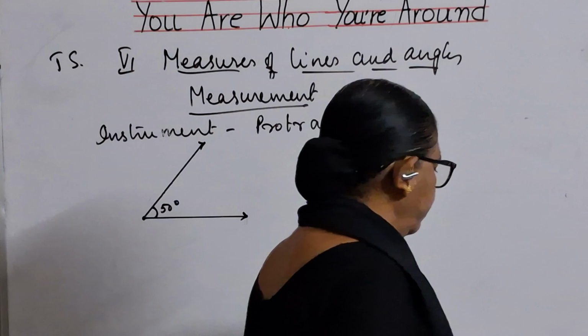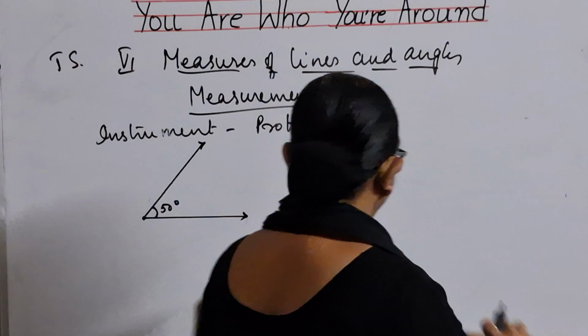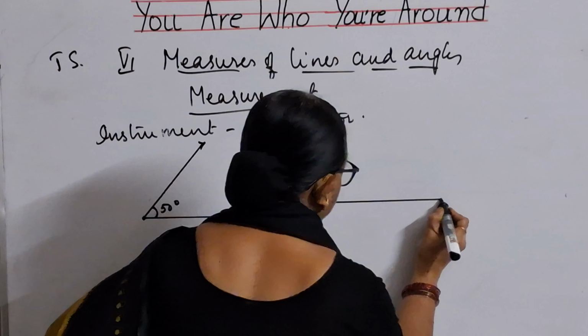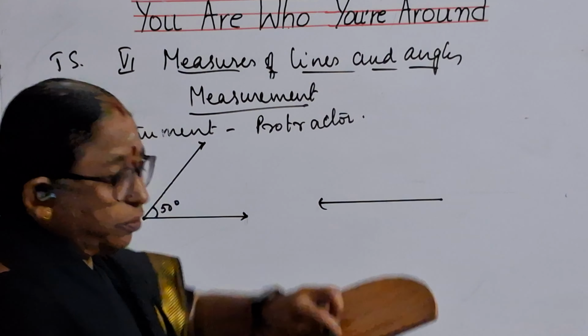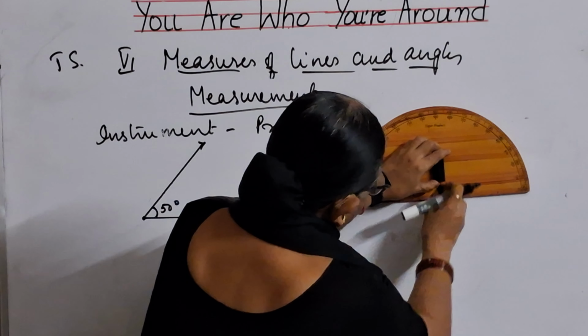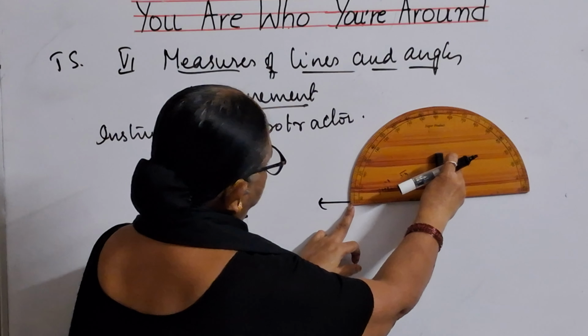In case you have a ray like this, with a point here, then what you need to do is keep this center position here, and you should take 0 from here.